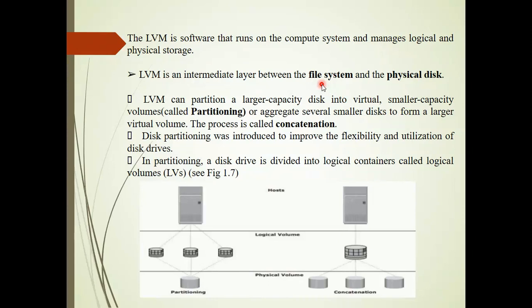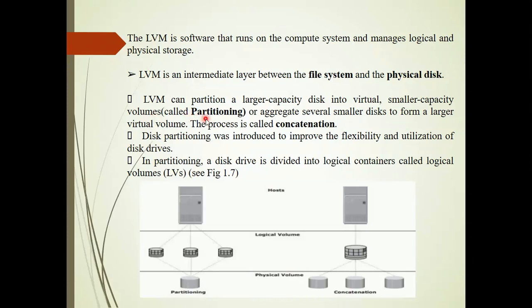Why do you need all these file systems? A file system controls the data that is being stored and how it is being treated. All the work of where to store the data or how to retrieve the data is done by the file system. So LVM is a layer between the file system and the physical disk. LVM can partition a larger capacity disk into virtual smaller capacity volumes, and this is also called partitioning.